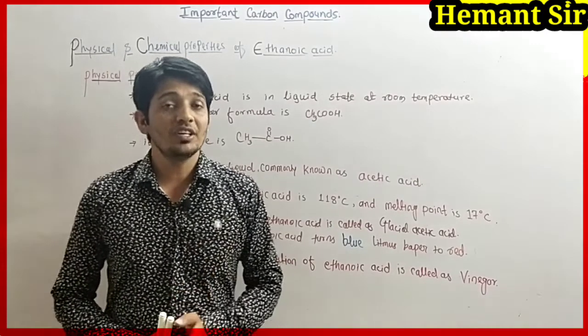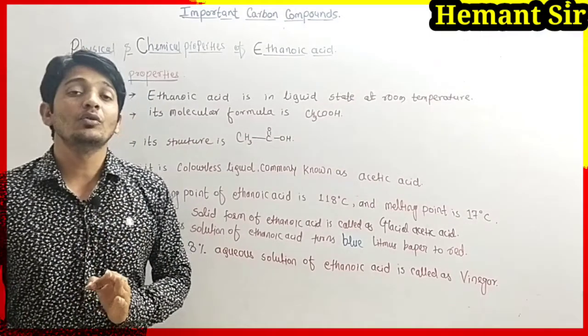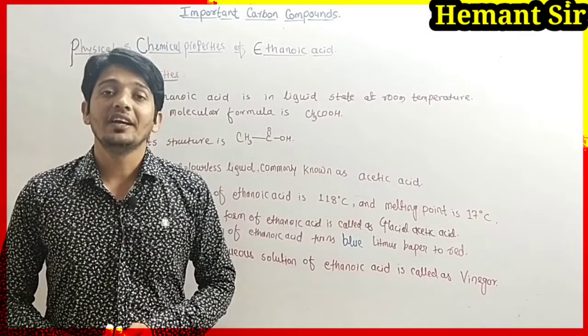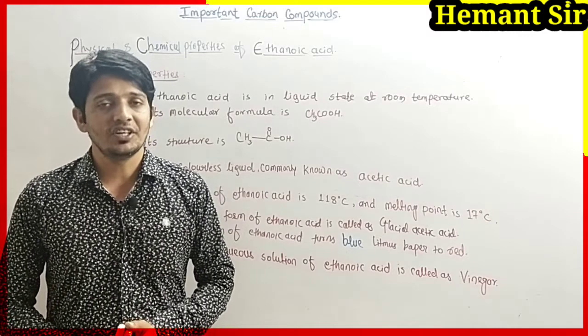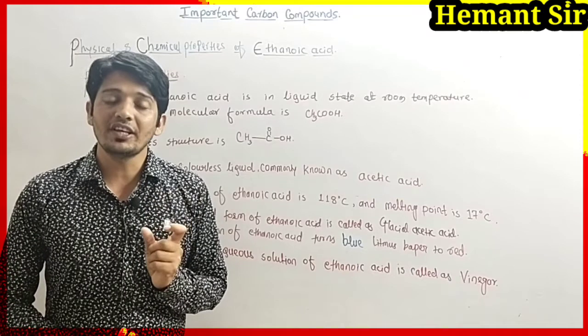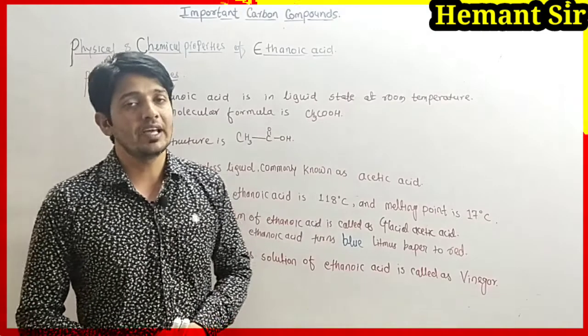First we have to understand what ethanoic acid is. The carboxylic derivative of hydrocarbon is called a carboxylic acid, and we are going to study the carboxylic acid which has only 2 carbon atoms in it, which is ethanoic acid.